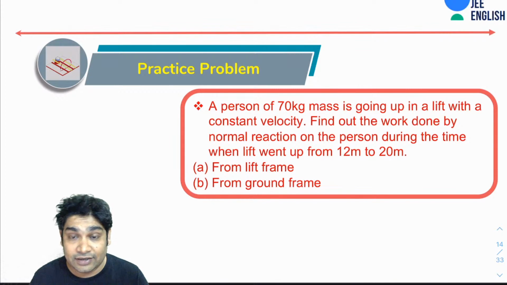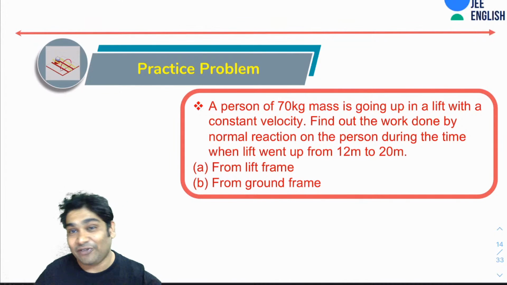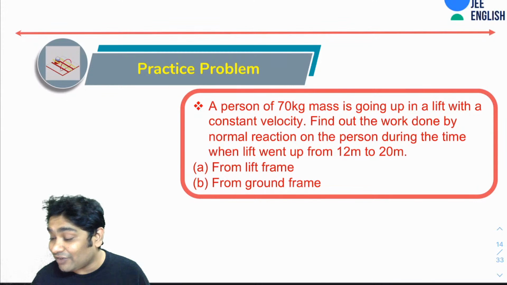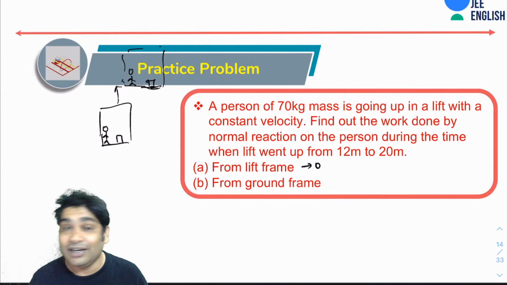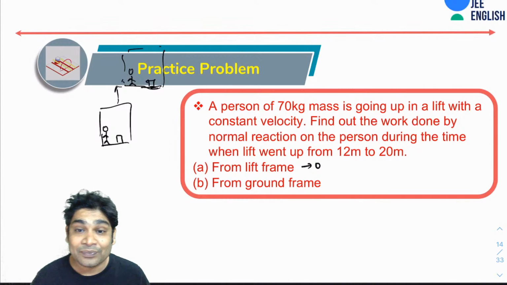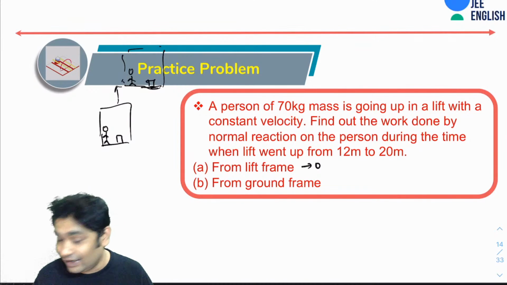Acceleration is 0, yes. Lift frame 0, obviously. So lift frame work would be 0 because in the reference frame of the lift, the normal reaction will not do any work. Alright, so yes, that is correct. So somebody who is in the reference frame of the lift will not see any displacement even if the entire lift moves up. So this guy will not see any displacement of this object. So the lift reference frame work would be 0. And yes, the work from the ground frame would be very easy. It would be 5600. Yes, correct guys.